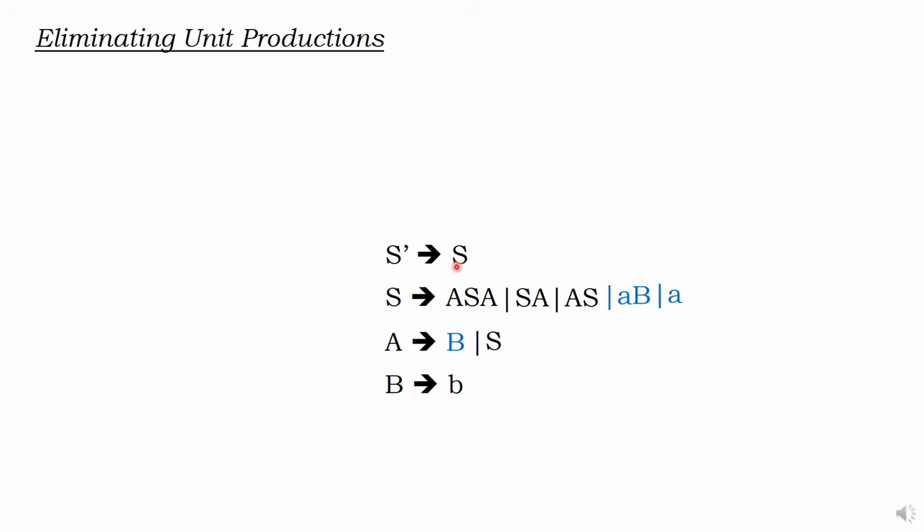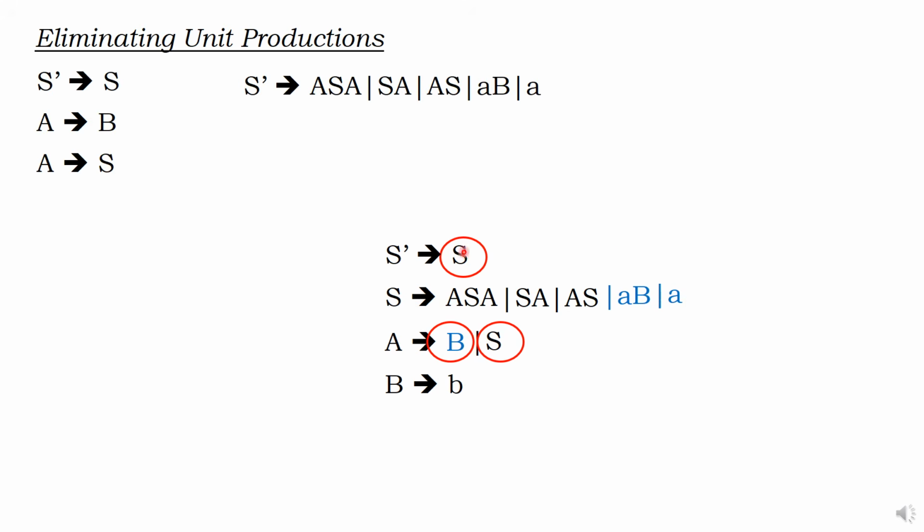There is a unit production here. There is a unit production. There is a unit production. Okay, we will solve one by one. These three are the unit productions. What am I going to do? So you remember the substitution. In the place of S, substitute the whole term. That's all I did.